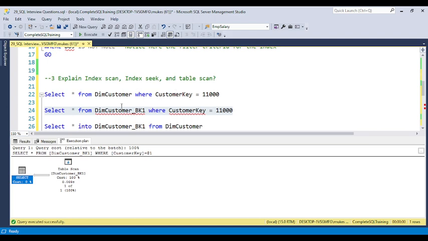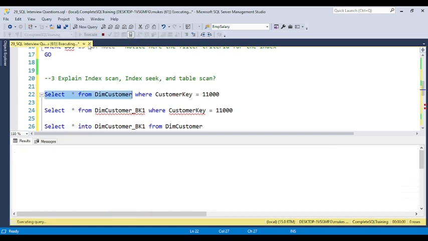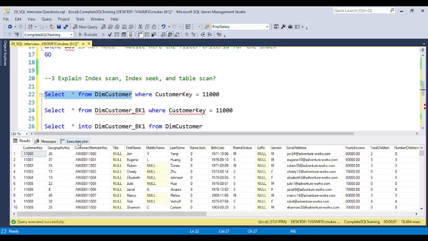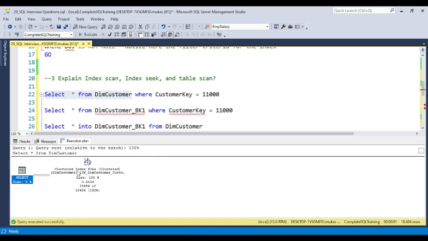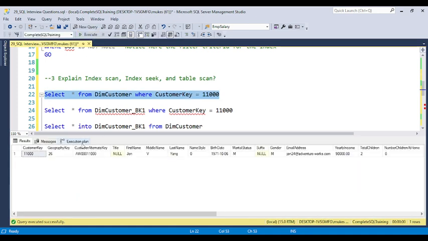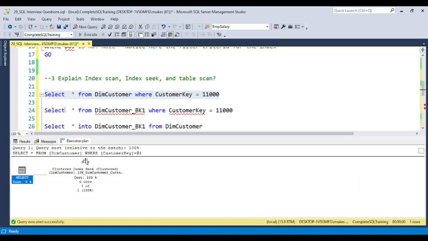Okay, so if you put select star from table name only, and you execute, there is no filter criteria, so you can see this also comes as an index scan. But if you filter on some value, like customer key equal to 11,000, this is an index seek. So this is the difference from index scan.